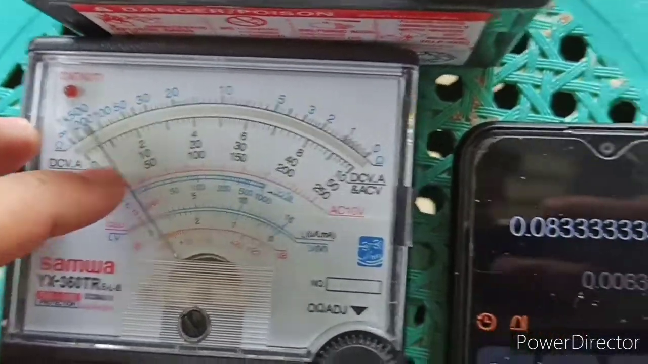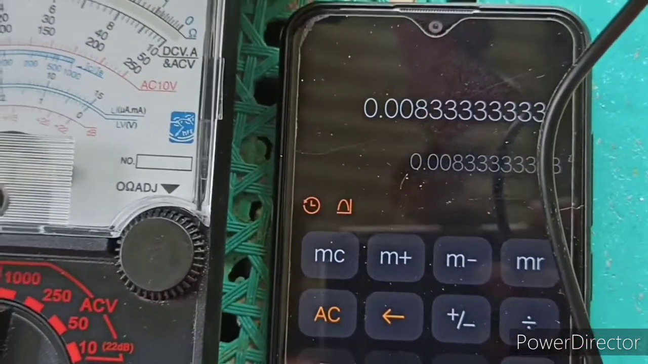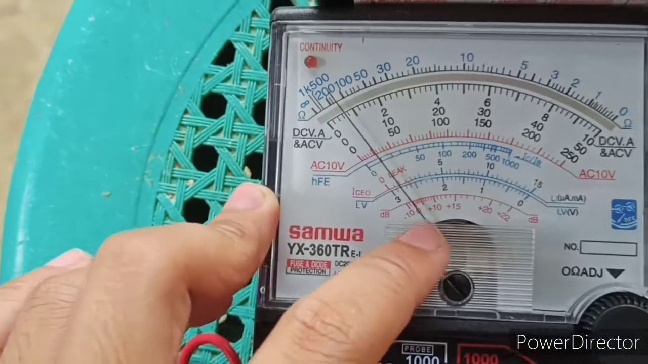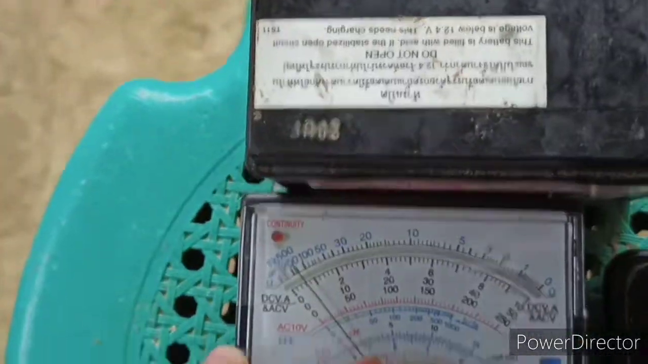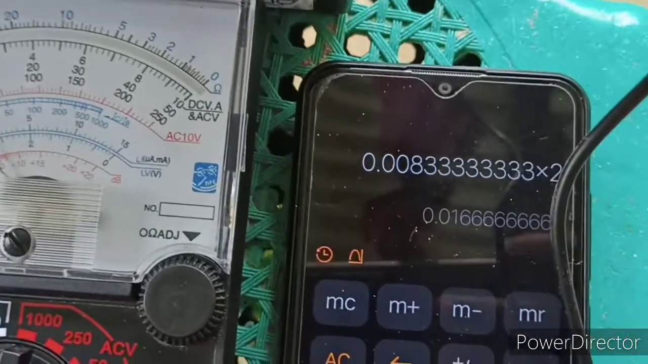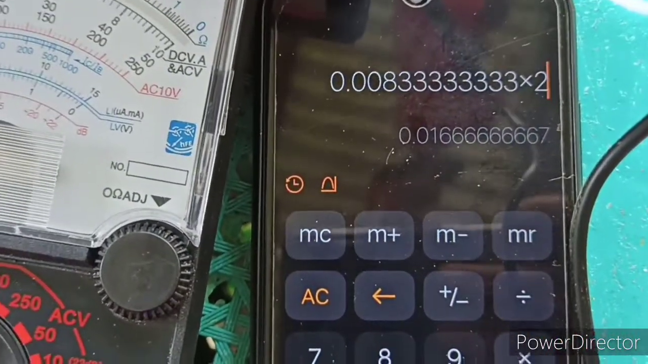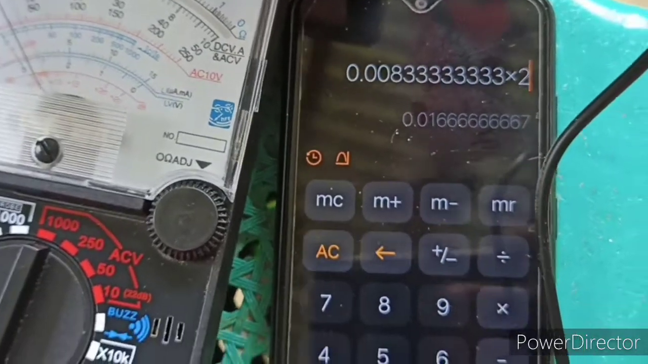So we will multiply it by 2. The value of this second subline, or the current of this battery, is 0.01666667 ampere.